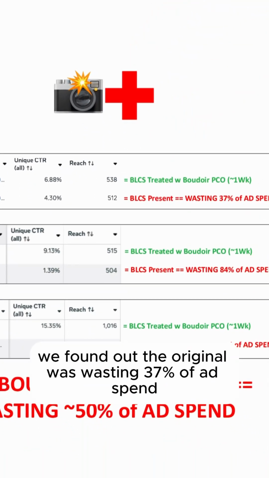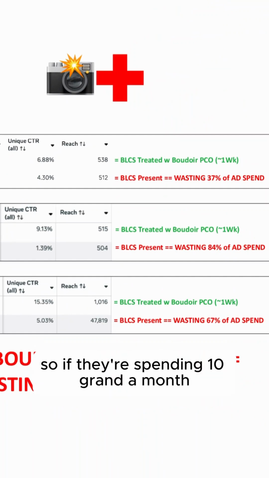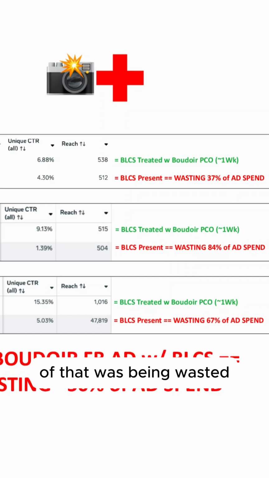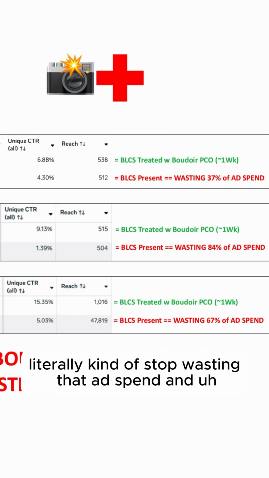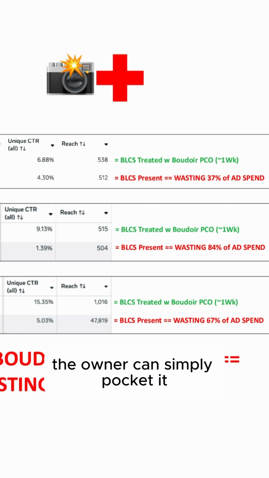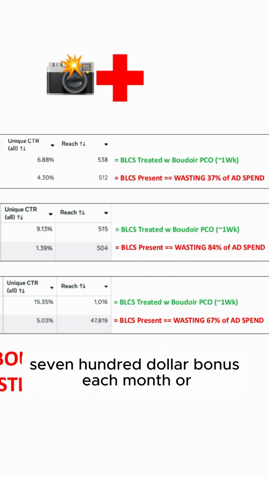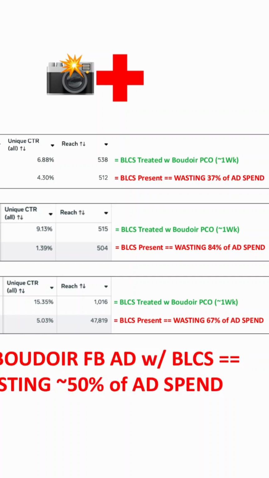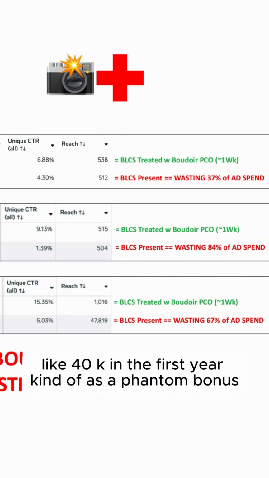So we found that the original was wasting 37% of ad spend. So if they're spending 10 grand a month, 3,700 bucks a month of that was being wasted. So now we can stop spending that amount, literally kind of stop wasting that ad spend. And the owner can simply pocket it. And I mean, that's like a $3,700 bonus each month, actually be about 40K in the first year, kind of as a phantom bonus.